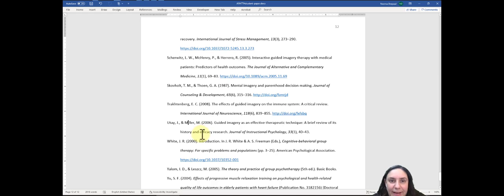Now, what if a source, like for example, this one has three authors, Sherwitz, McHenry, and Herrero. Here's 1, 2, 3. Again, you would list those three authors in the order as they are listed in the article or in the book.